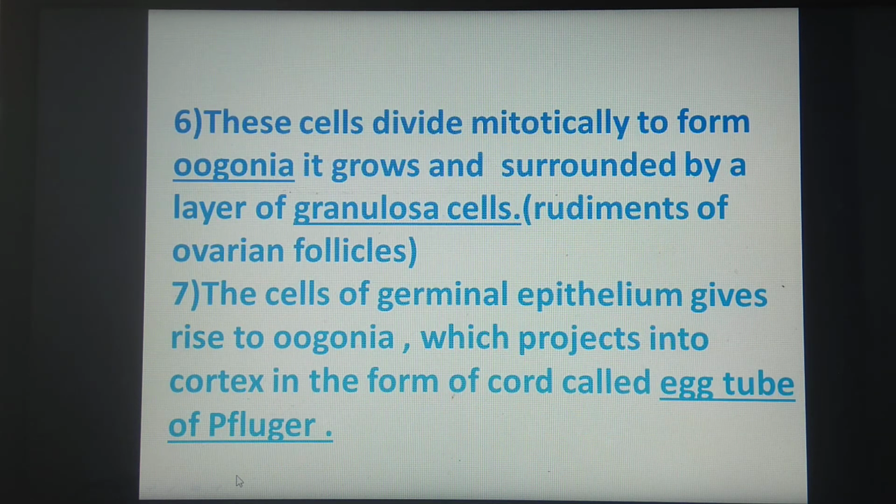We will see further. These ovarian follicles divide mitotically and form oogonia. It grows and is surrounded by a layer of granulosa cells, which is the rudiment of ovarian follicles. Then cells of the germinal epithelium give rise to oogonia, which project into the cortex in the form of cords called egg tubes of Pflüger. So these points you have to remember, just for the MCQs or to answer in one sentence.